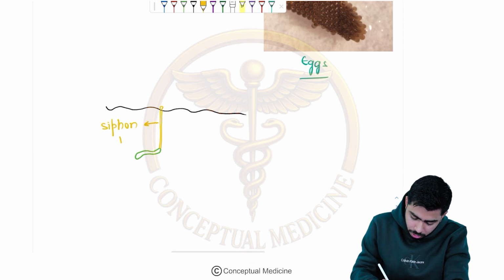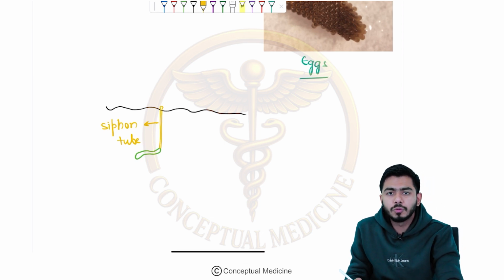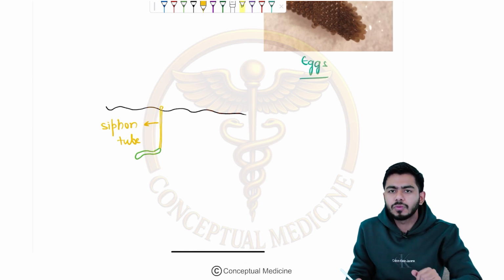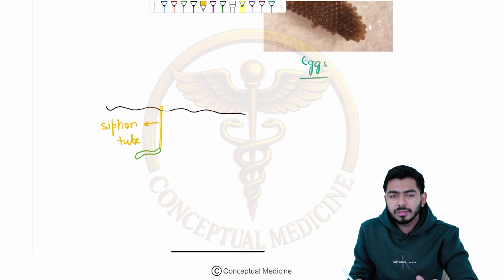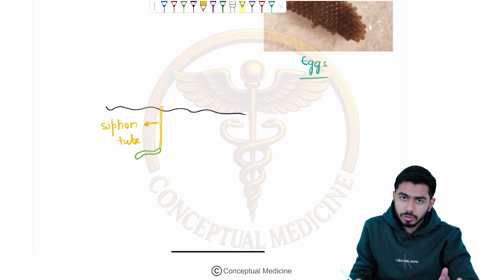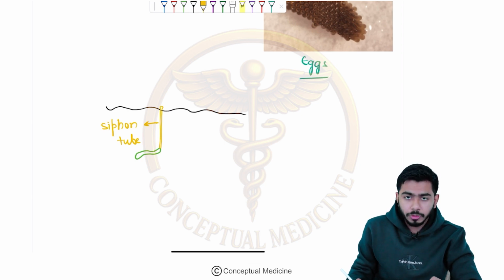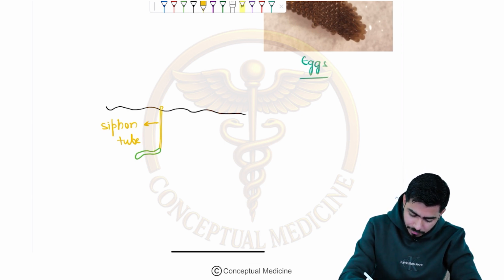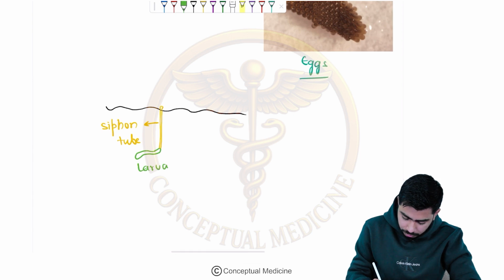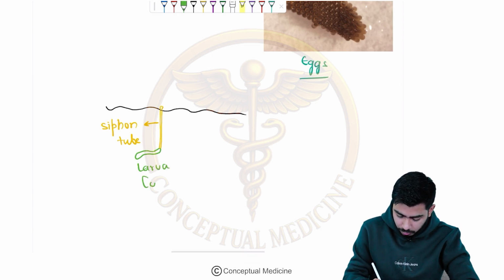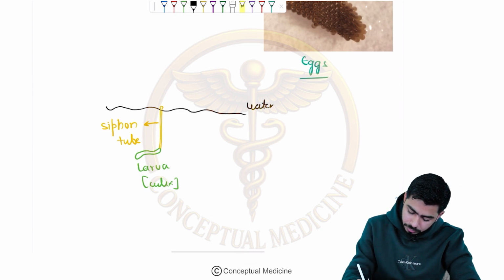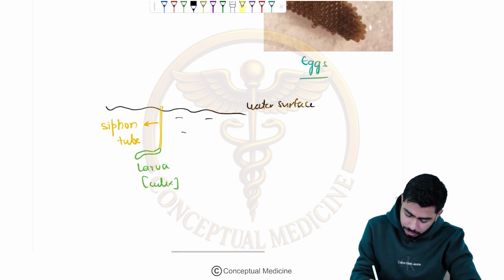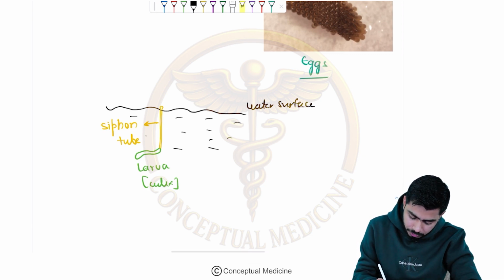Do Anopheles have a siphon tube? No, because they are just present under the surface of the water. Do Culex mosquitoes have a siphon tube? Yes. Do Aedes mosquitoes have a siphon tube? Yes. I will talk about that as well. So this is the larvae of the Culex mosquito. This is the water surface, and this is the water over here. Very important for us to know, guys.